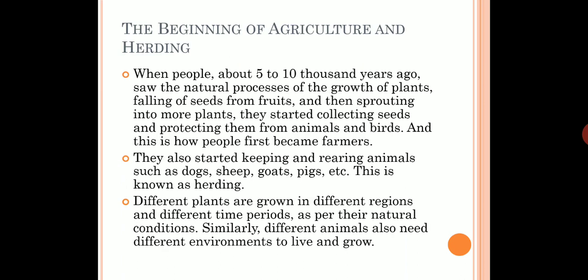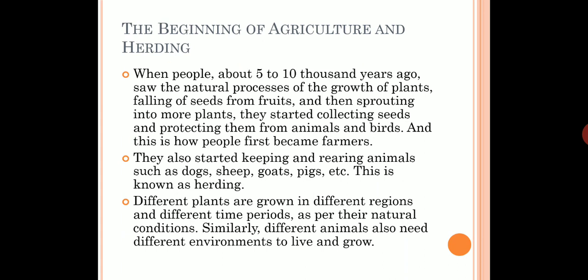Let's move forward. The beginning of agriculture and herding. When people about 5 to 10,000 years ago saw the natural process of growth of plants, falling of seeds from fruit and then sprouting into more plants, they started collecting seeds and protecting them from animals and birds. And this is how people first became farmers. They also started keeping and rearing animals such as dogs, sheep, goat, pigs, etc. This is known as herding. Different plants are grown in different regions and different time periods as per their natural condition. Similarly, different animals also need different environments to live and grow.